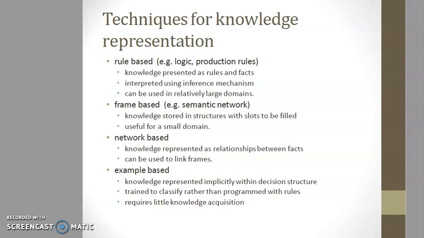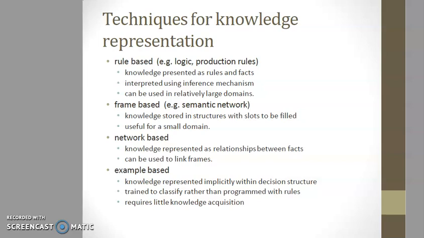The next technique is example-based. Example-based techniques represent knowledge implicitly within the decision structure of a classification system. This may be a decision tree in the case of an inductive learning approach such as ID3, or links in a network in the case of neural networks.